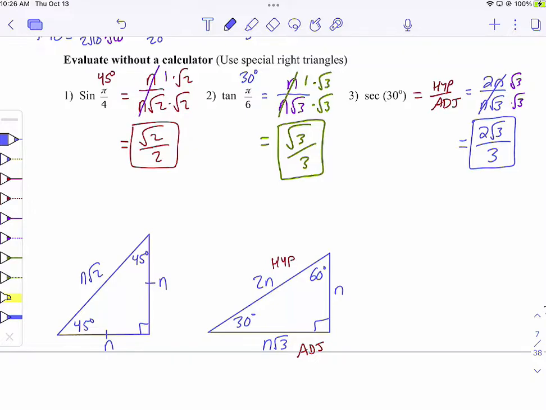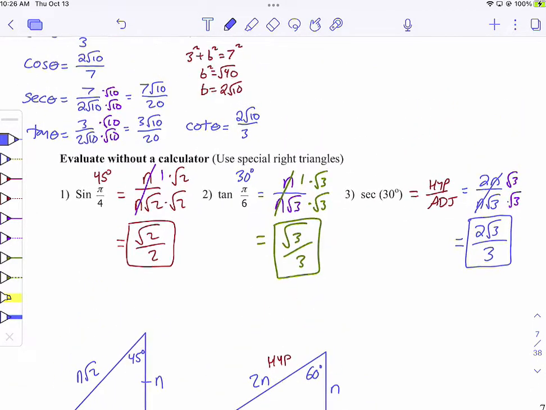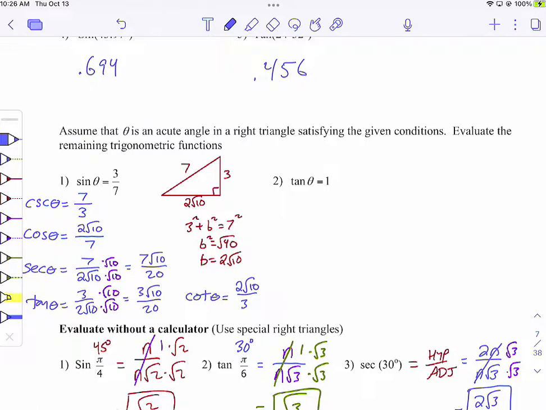Okay, now let's go back and do that tangent one, and we'll see how that falls into this category. It says tangent theta equals 1, and the problem with creating a triangle here is you only have a single number, right? You got 1.